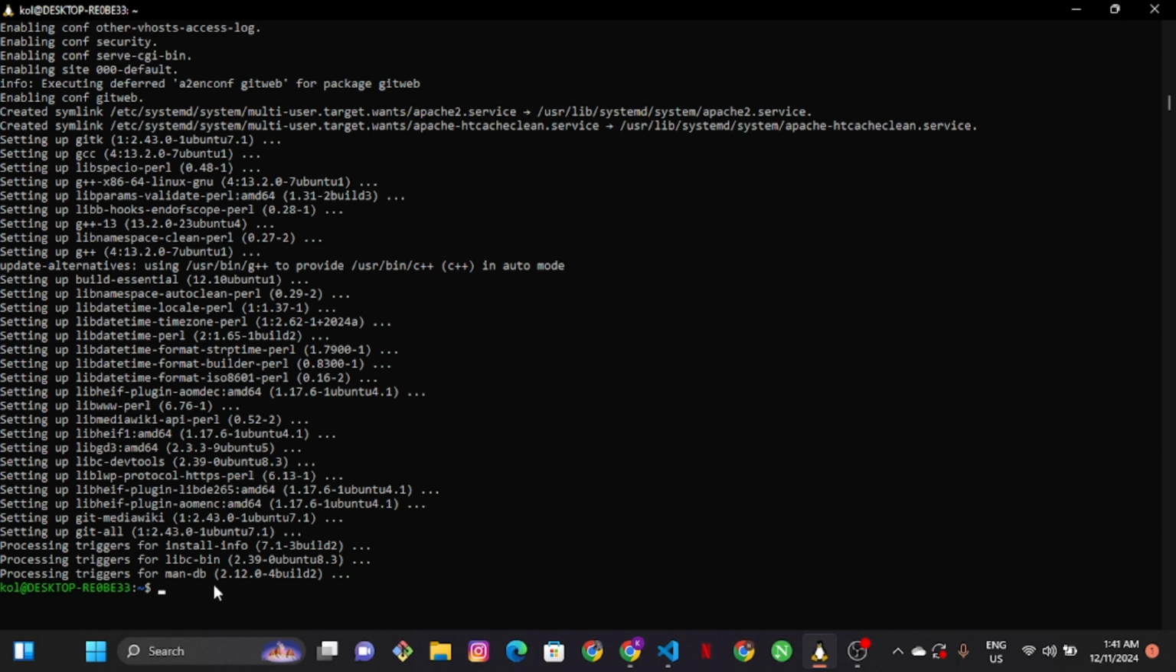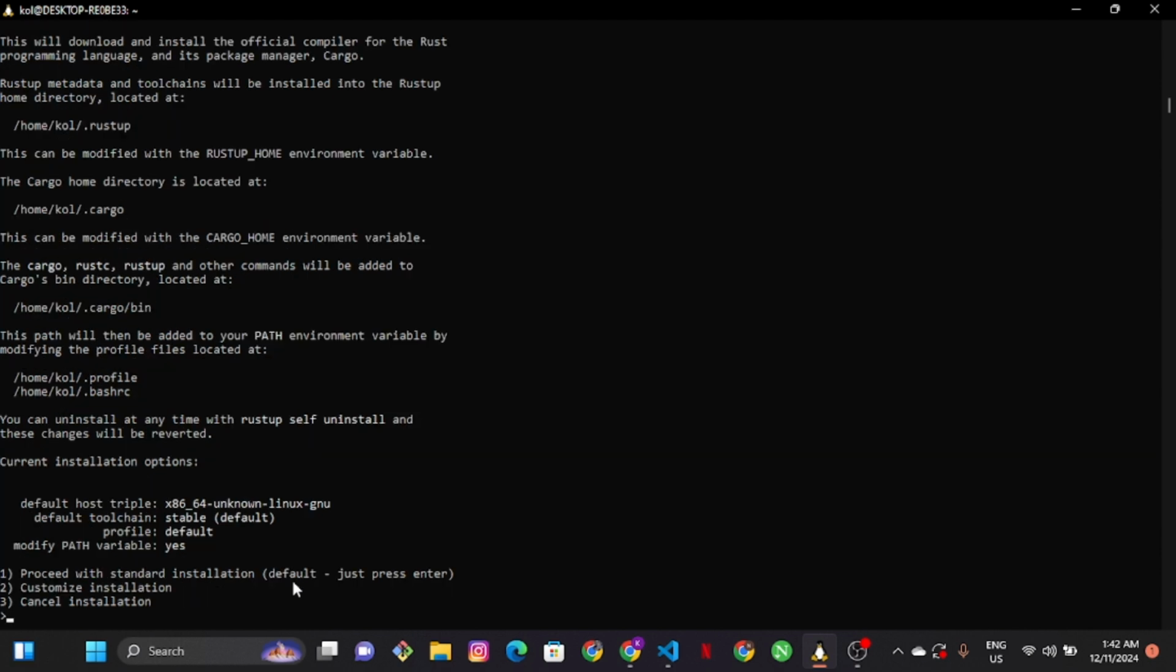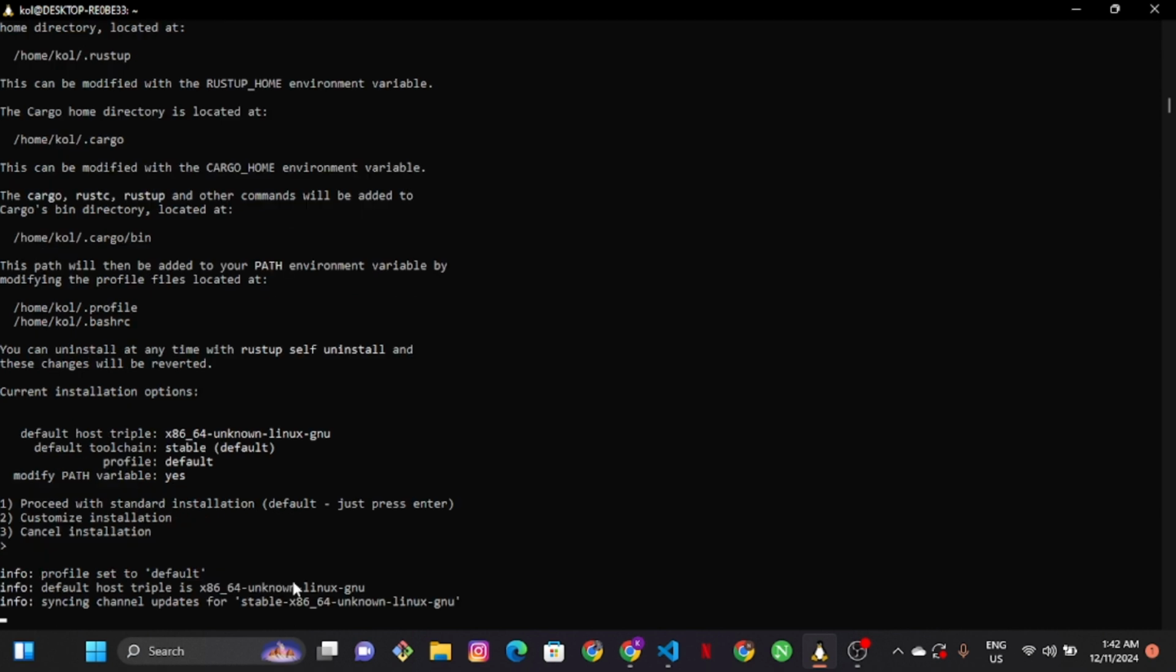So what we are going to do is run the next line of code right here. I will just click on enter and wait for it to download the installer. It takes a lot of time for this, but then you are going to gain a lot of points for this. So we're just going to type enter. Just type enter.